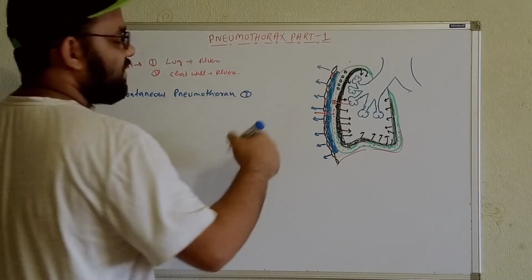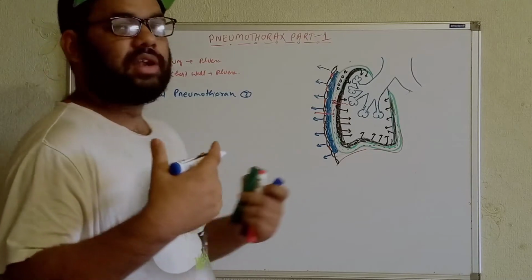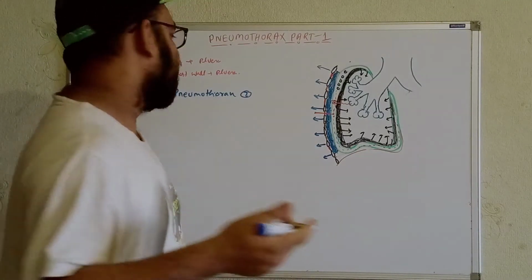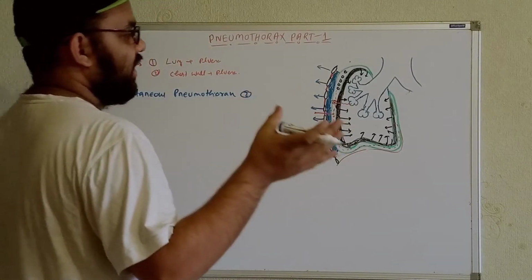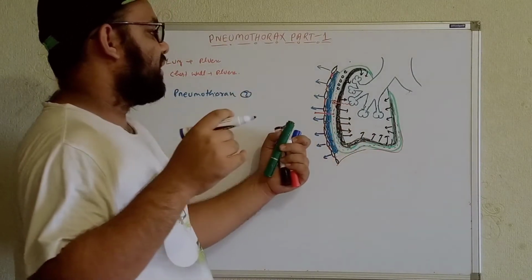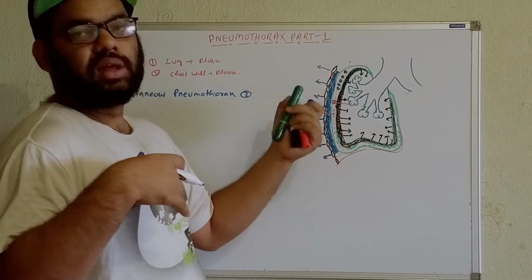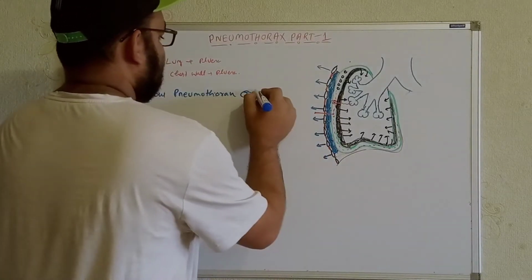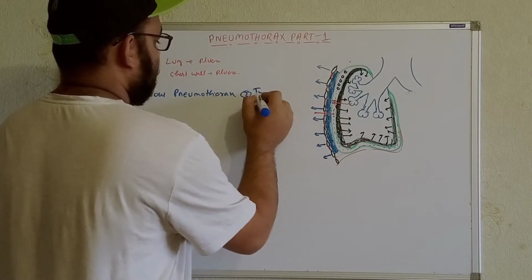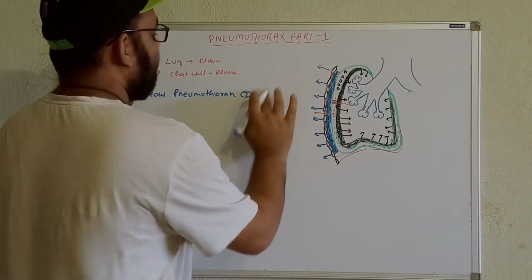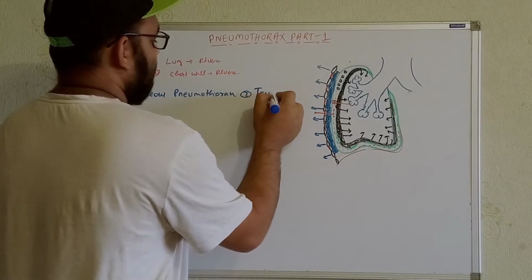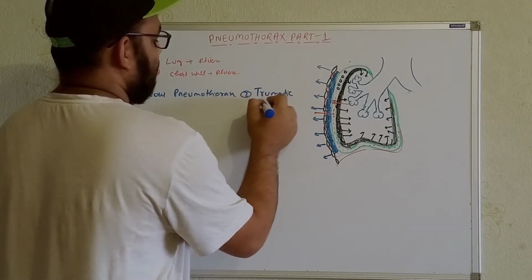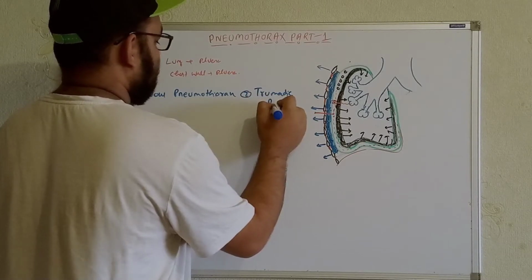Traumatic, from the term, is easy to understand. If we get any kind of traumatic cause, for example, an injury, an accident, whatever, where we get a structural problem within the lungs due to the traumatic incident. So we can write it over here, the traumatic. Sorry, we can write traumatic pneumothorax.